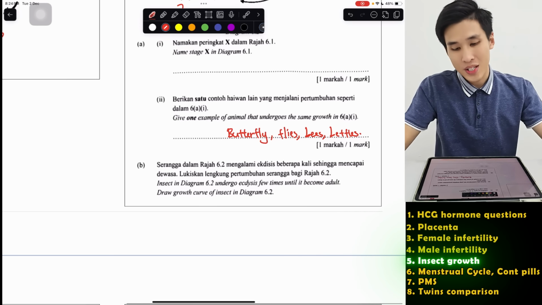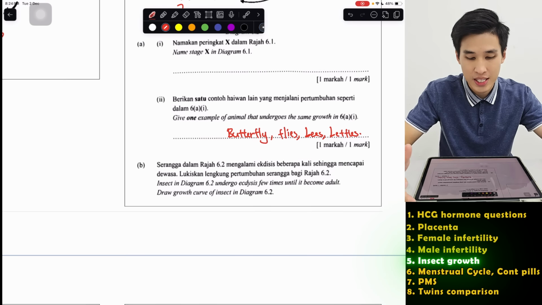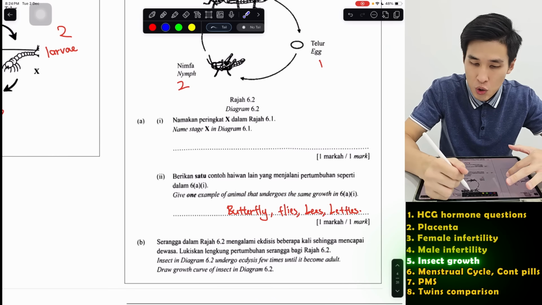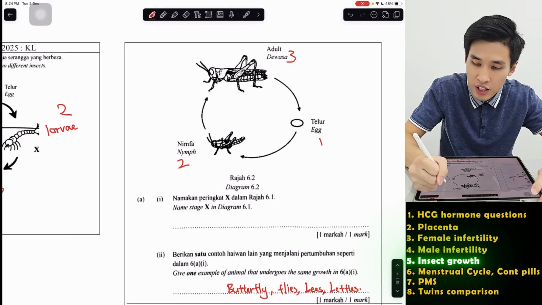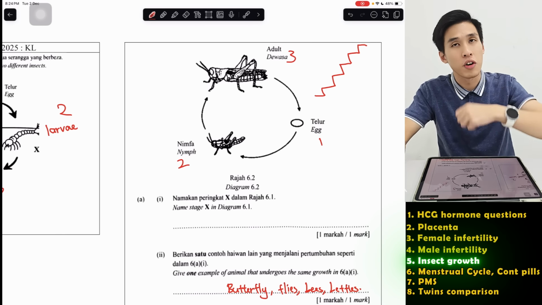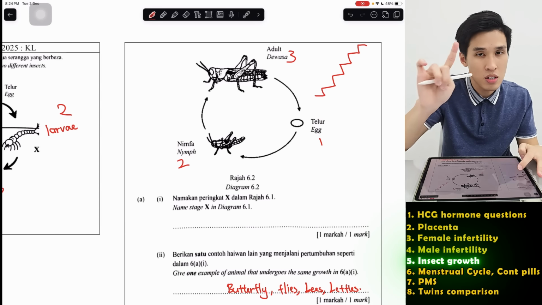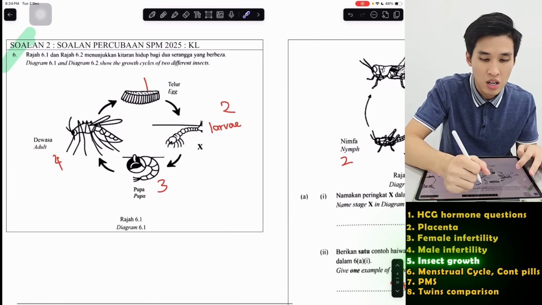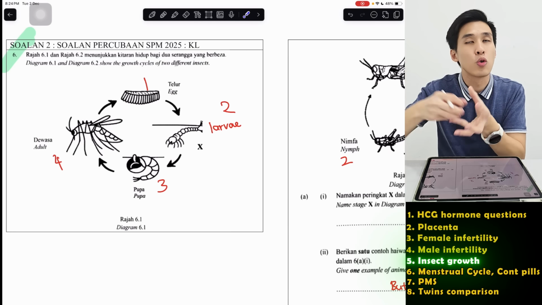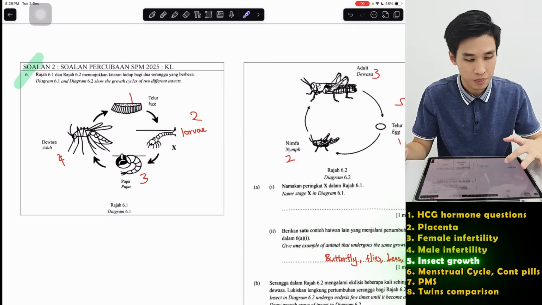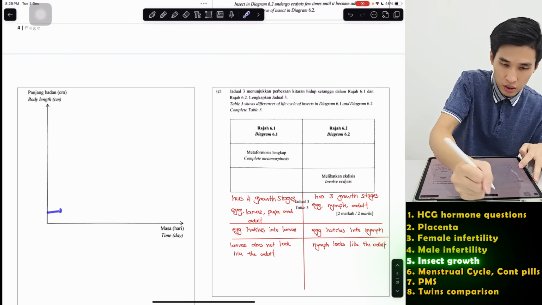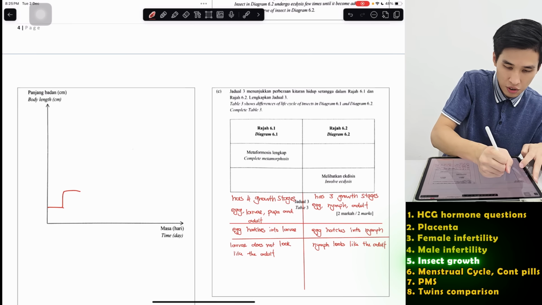The insect in diagram 6.2 undergoes ecdysis a few times until it becomes an adult. Draw a growth curve of the insect in 6.2. So for 6.2, you have to draw the intermittent growth curve. That's what the growth curve of this insect is. Now remember, the intermittent growth curve is not applicable to the other one because they don't undergo ecdysis, means they don't shed, they don't undergo molting, they don't change their outer shell. So for this one, you just have to draw a staircase shaped curve.